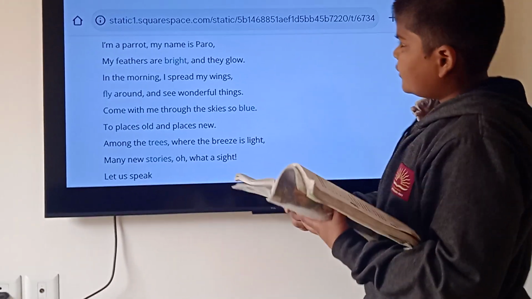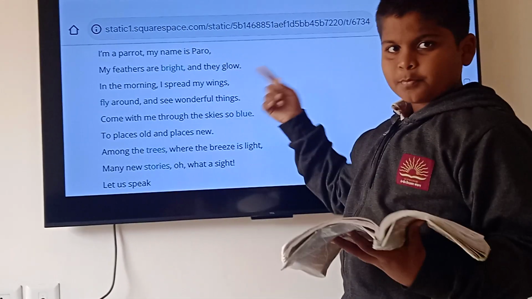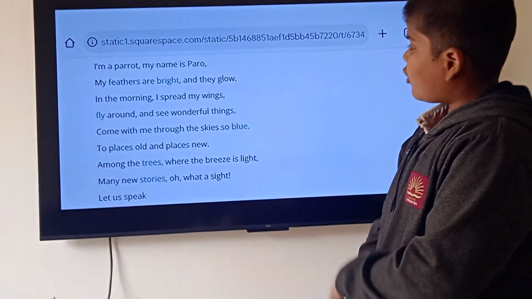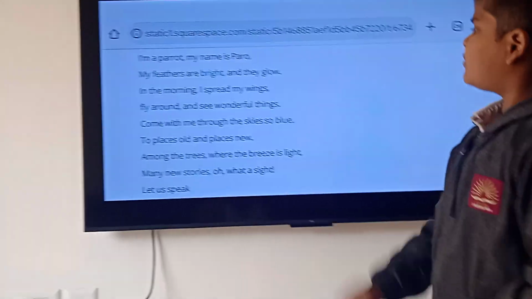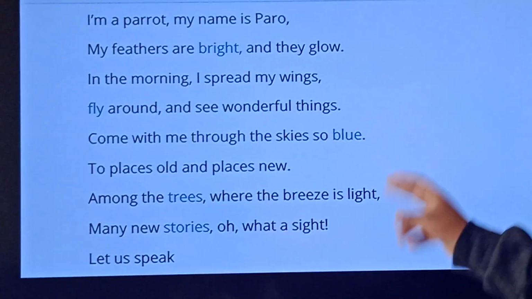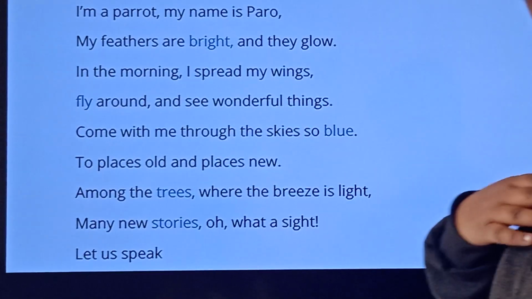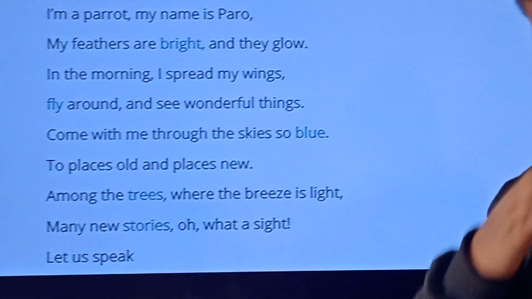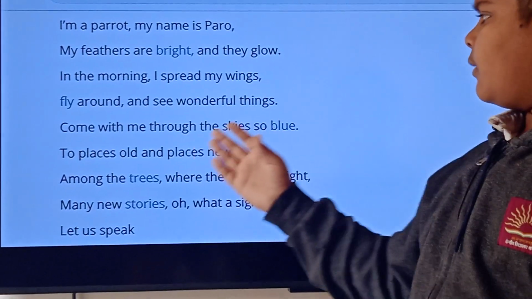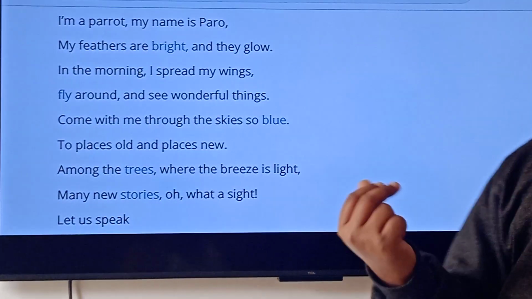I am a parrot, my name is Paro, my feathers are bright and they glow. In the morning I spread my wings, fly around and see wonderful things. Come with me through the sky so blue, to places old and places new. Among the trees where the breeze is light, many new stories, oh what a sight.